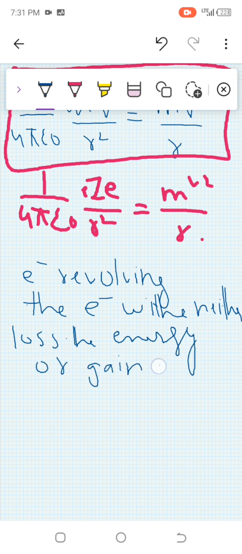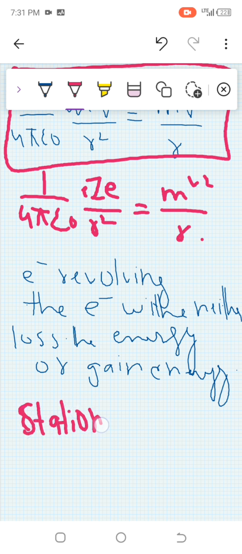Means an electron stays in a fixed orbit or shell. So through this they named it the stationary energy level.